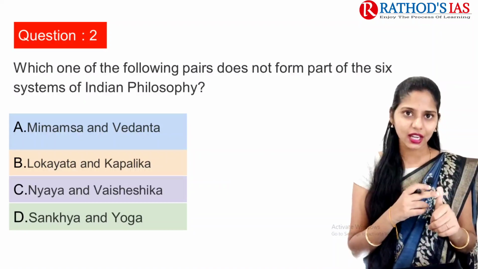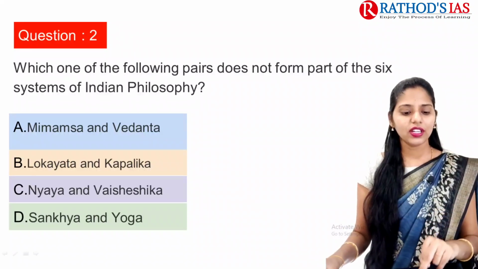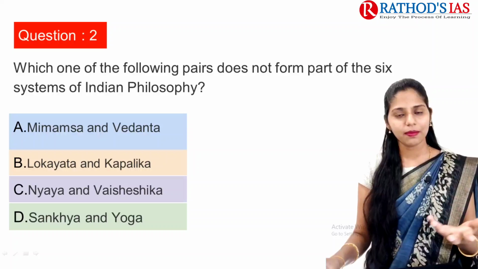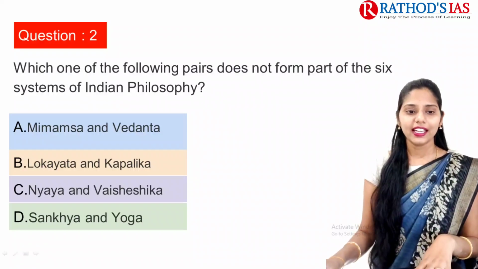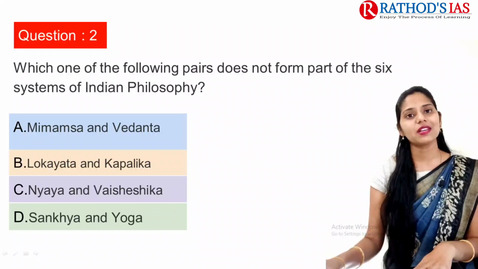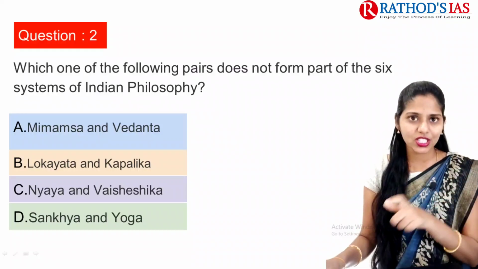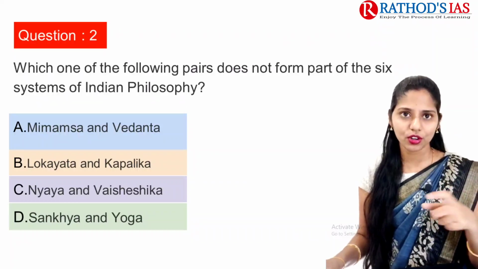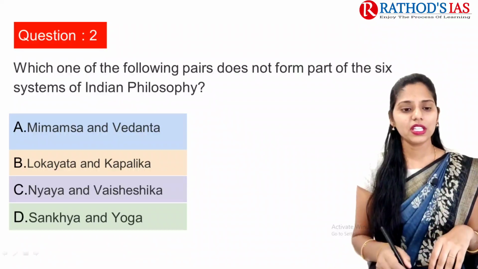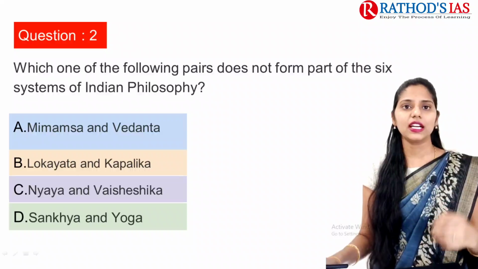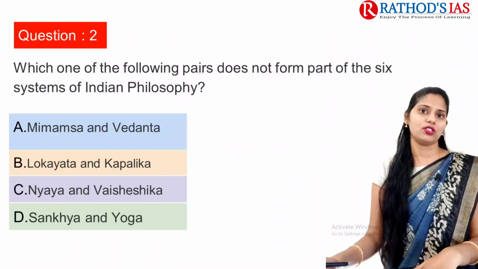The first is Sankhya by Kapila, next is Yoga by Patanjali, the third is Nyaya by Gautam Muni, the next is Vaisheshika by Kanada, then Purva Mimamsa by Jaimini, and we have Vedanta. So which of these options is not there in the 6 systems of philosophy? That is Lokayata and Kapilaka. So the correct option here is option B. It is not part of the 6 systems of Indian philosophy.